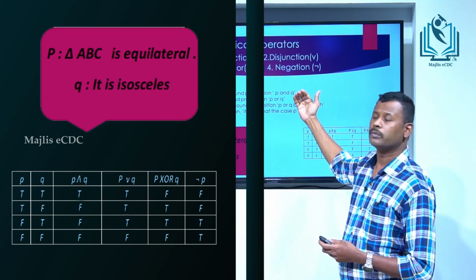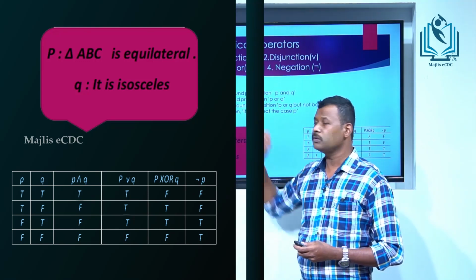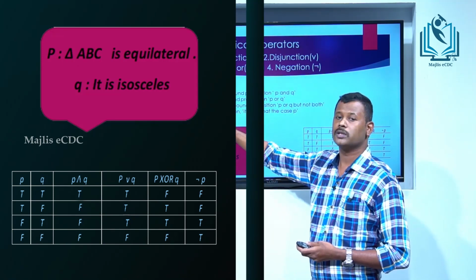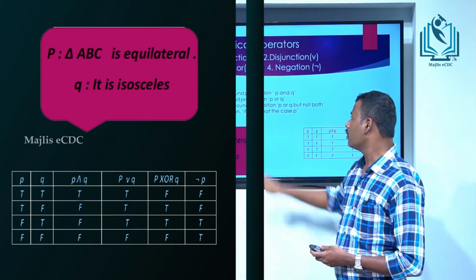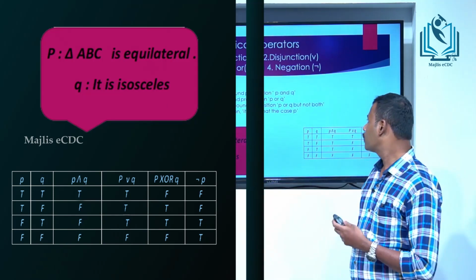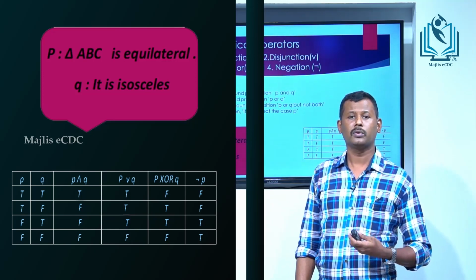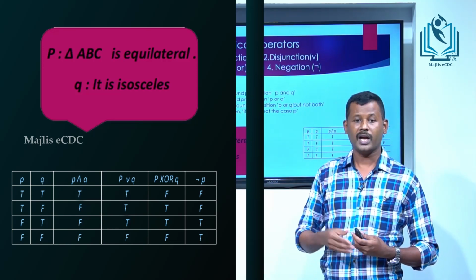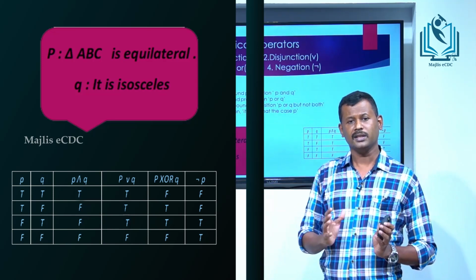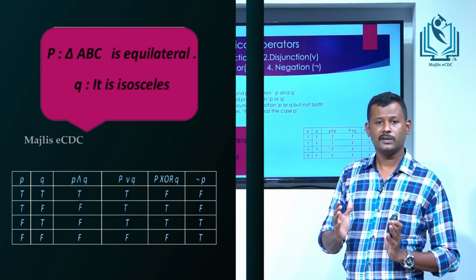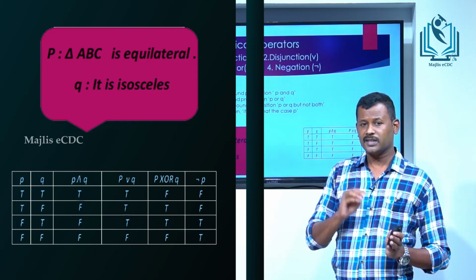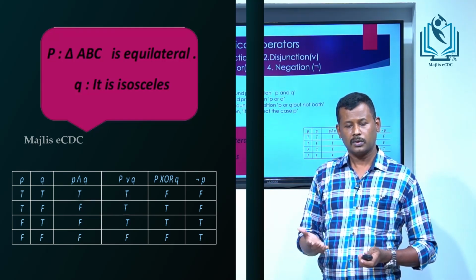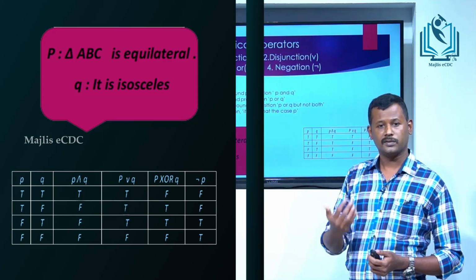Next, the third one is exclusive OR. Exclusive OR is denoted by P XOR Q, and it is the compound proposition P or Q but not both. That means if P is true and Q is false, then the statement P XOR Q is true. If P is false and Q is true, then the statement is true, and in all other cases the statement is false.